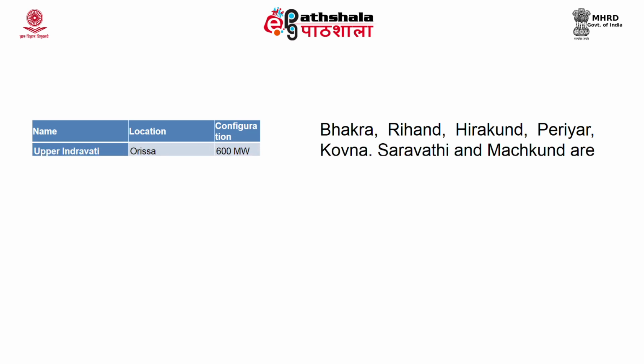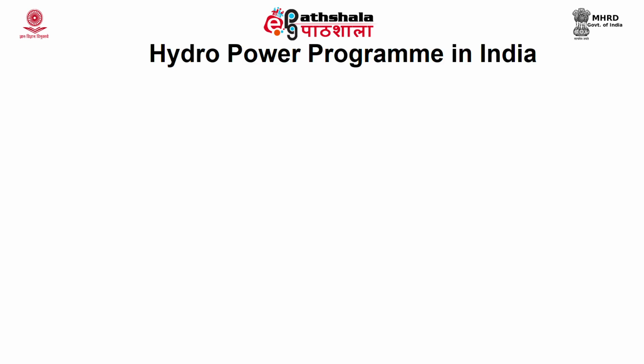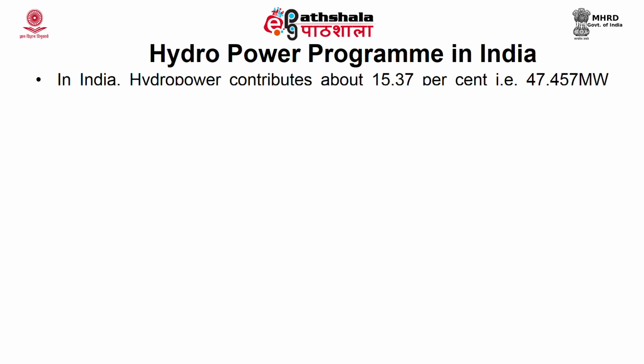Bhakra, Rihand, Hirakud, Periyar, Koyna, Sharavathi and Machkund are some large hydropower projects executed in earlier days in India. In India, hydropower contributes about 15.37% from large hydro and small hydropower.